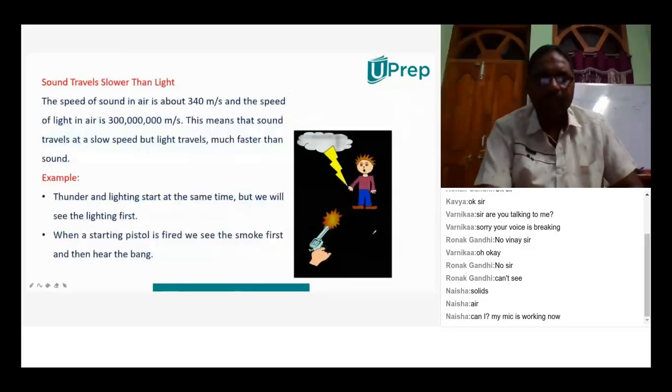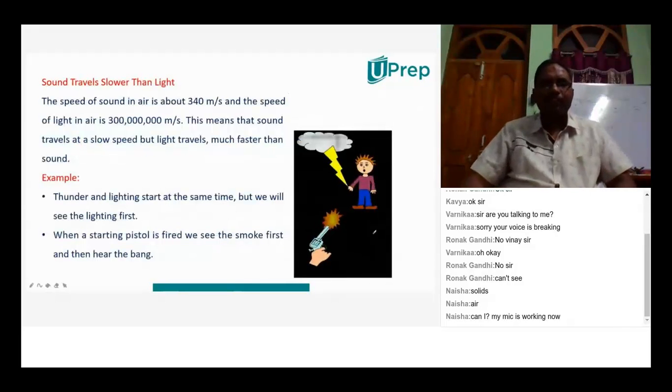Right. Now, generally sound travels slower than light. That is what we are saying so far. The speed of sound in air is about 340 meter per second, whereas the speed of light is 3 into 10 to the power of 8 meter per second. Already I told you in the previous session also. So this means sound travels with a slow speed, but light travels much faster than sound. And maybe you know that we can speak of two examples.